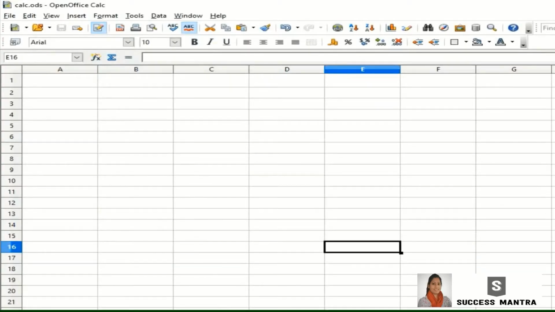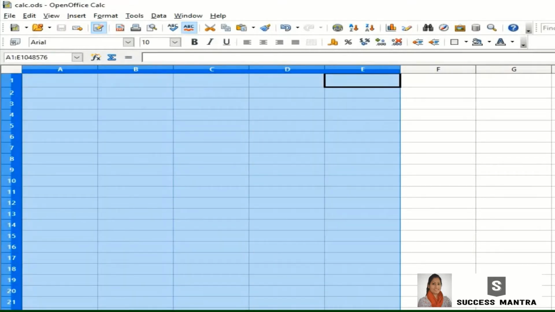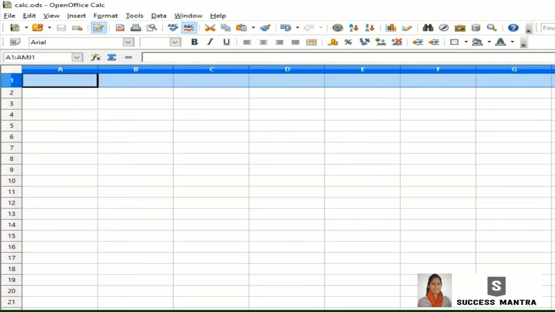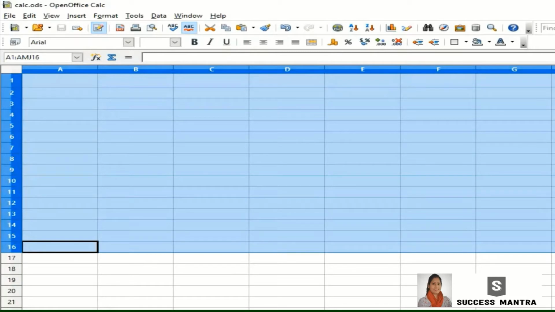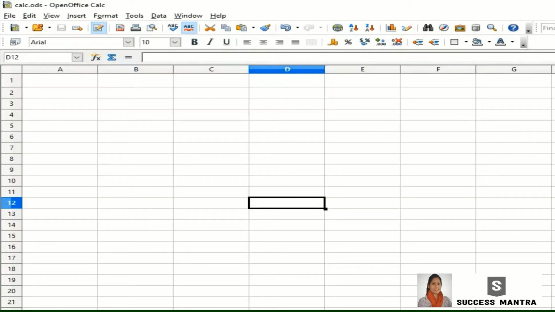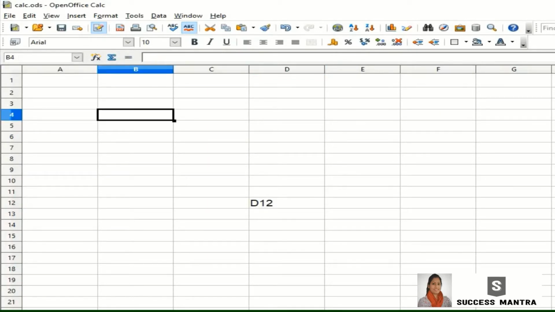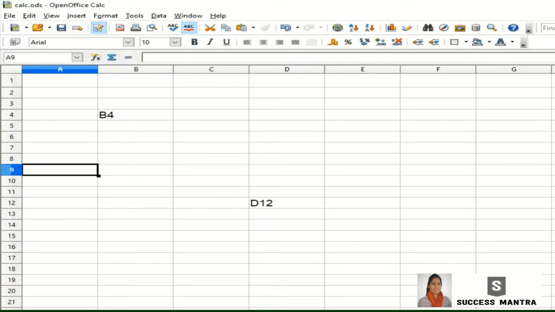A spreadsheet is a computerized table with vertical columns labeled with letters A, B, C, D, etc. and horizontal rows labeled with numbers 1, 2, 3, 4, etc. If we click on a particular point in the table, it is called a cell. For example, here I am in the cell with address D12. And if I point to here, it will be a cell with address B4. And here it is the cell with address A9.